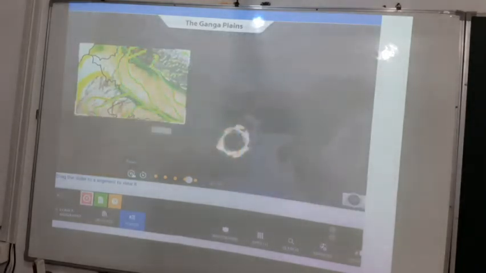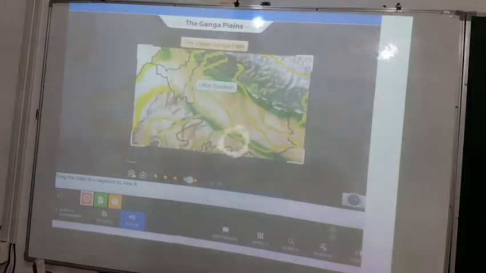This part of the plain is called the Upper Ganga Plain. It lies largely in the western part of Uttar Pradesh. It is the best developed area of the plains for agriculture. The river Ganga and its tributaries Yamuna, Chambal, Betwa, Gomti and Ghagra flow through this region.